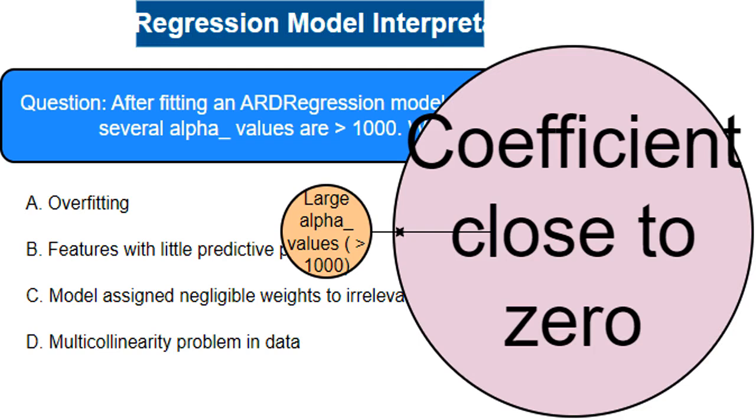A coefficient close to zero indicates that the corresponding feature barely impacts the outcome. In simpler terms, the feature doesn't contribute much to the model's predictions. Think of it like a tiny ingredient in a recipe. Its effect is barely noticeable.